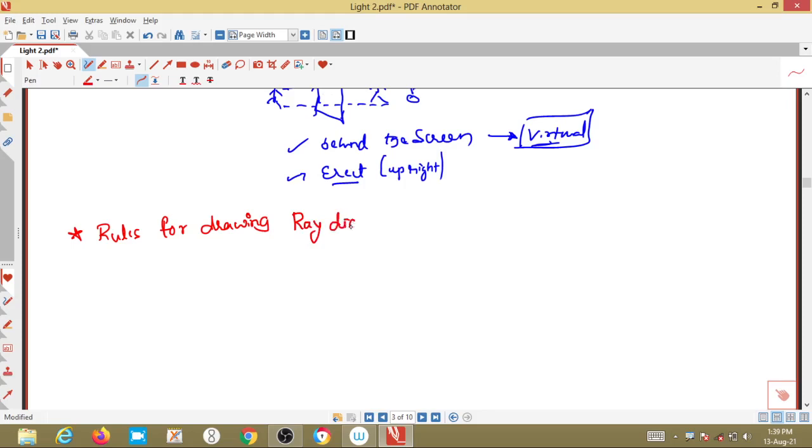In order to understand how the image will be formed, we have to understand the ray diagram, and before drawing it, we have to understand the basic rules behind it.